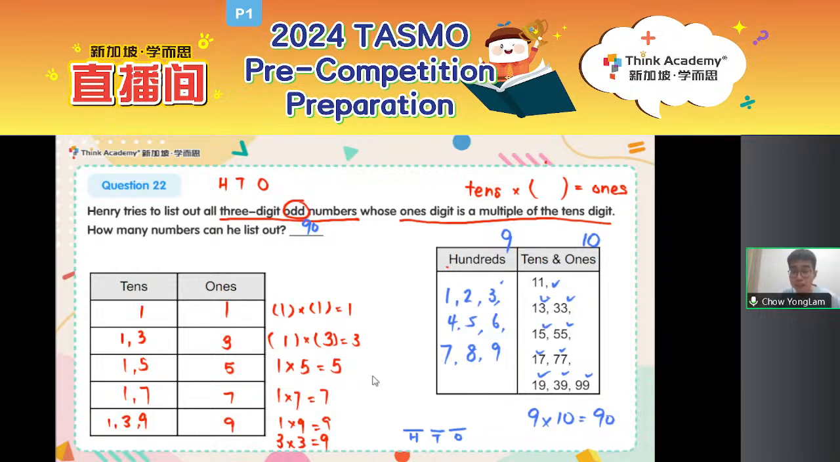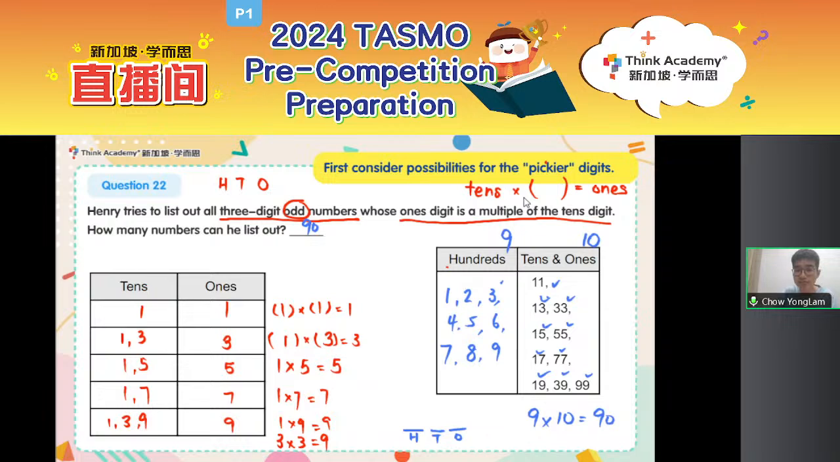Okay, so for this question, whenever we try to choose suitable numbers, we start considering the possibilities for the pickier digits first. For example, over here, the pickier digit is the ones digit because it must be odd. Then the ones digit is a multiple of the tens digit. From there, we decide what the tens digit is. Finally, there's no restriction for the hundreds digit, so just list out every possibility. So in total, there are 90 ways.